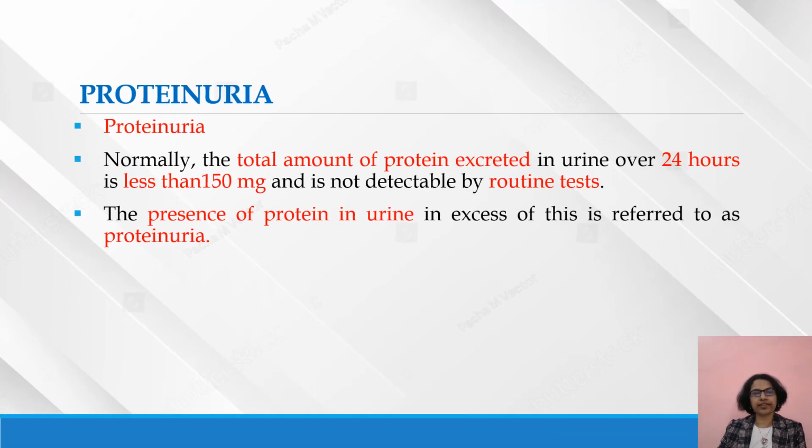So, now we have to know what proteinuria is. Normally, the total amount of protein excreted in urine over 24 hours is less than 150 milligrams and it is not detected by a protein test. The presence of protein in urine in excess of this is referred to as proteinuria. So the terminology we have to know is that if protein is present in the urine excessively, more than 150 milligrams per day, that is considered proteinuria.